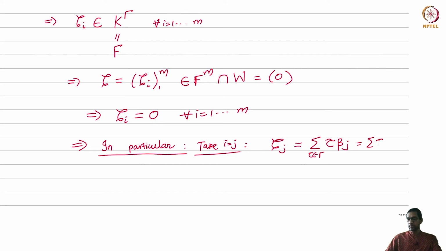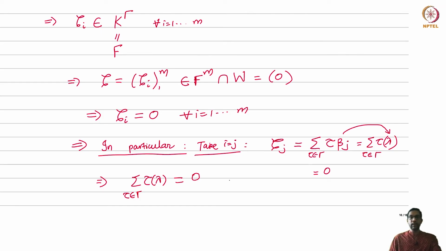This is what we call the summation of tau lambda, right? Lambda was the value of beta_j. This is 0. Okay, so what does this mean? This says that the summation of tau of lambda is 0, tau belongs to gamma.